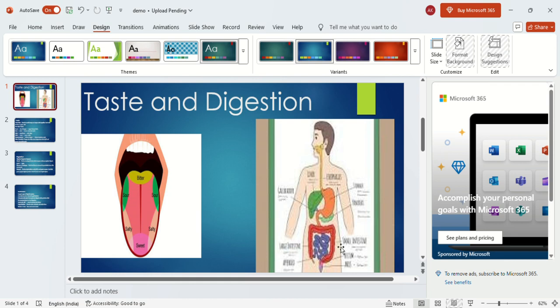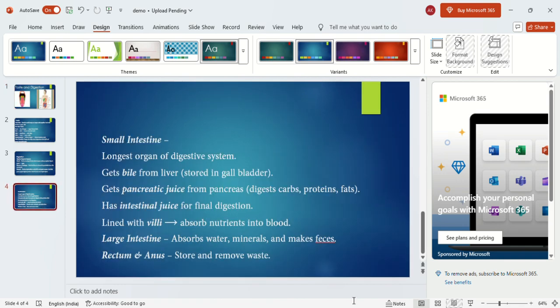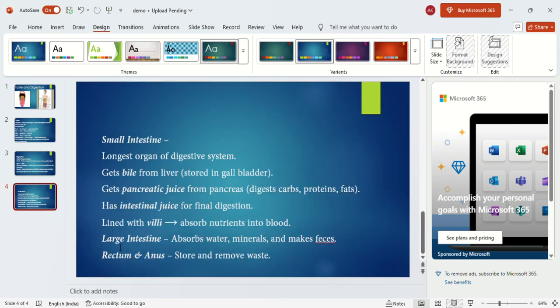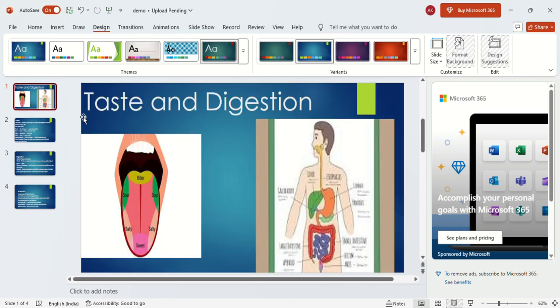After that, whatever part has passed through the small intestine will move to the large intestine. In the large intestine, it will absorb water molecules, nutrients, etc., and the feces is formed. Feces means digestive waste, and that digestive waste is passed through the rectum and anus. This last part removes the digestive waste that we call feces, whether it may be solid or liquid, whatever it may be.